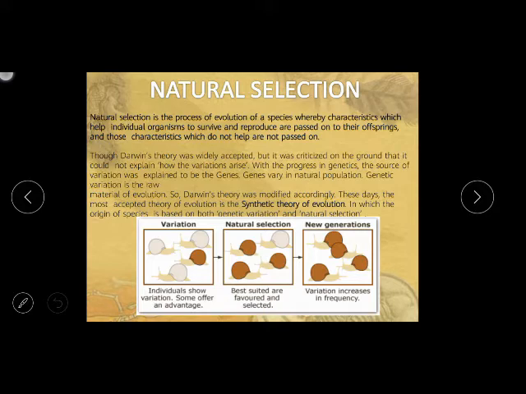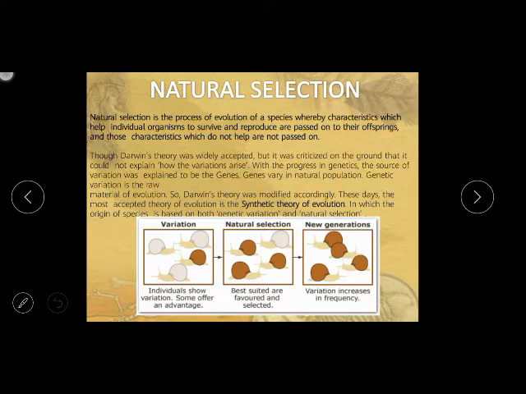It was the most acceptable theory on earth, but it is also highly criticized because it cannot explain how the variation arises. Then, due to the development of modern-day genetics, a new concept came, that variation is done by genes. So genetic variation is the raw material for evolution. Whatever changes there will be in the gene, there will be evolution.